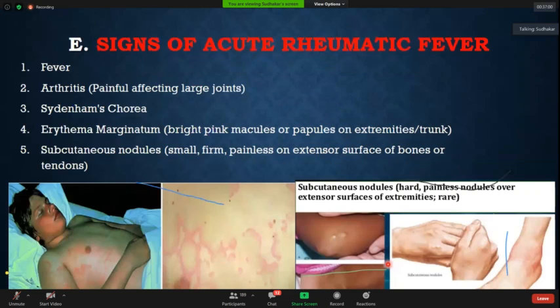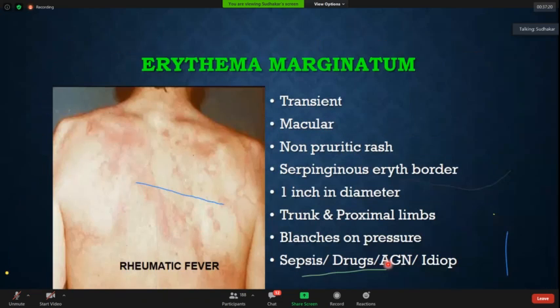The last important thing is subcutaneous nodules. These are small, painless, usually seen on the extensor surface of the bones or tendons, but they can occur anywhere, most commonly on the extensor surface of the bones and tendons. So in all patients with established rheumatic heart disease, look for the signs of acute rheumatic fever.